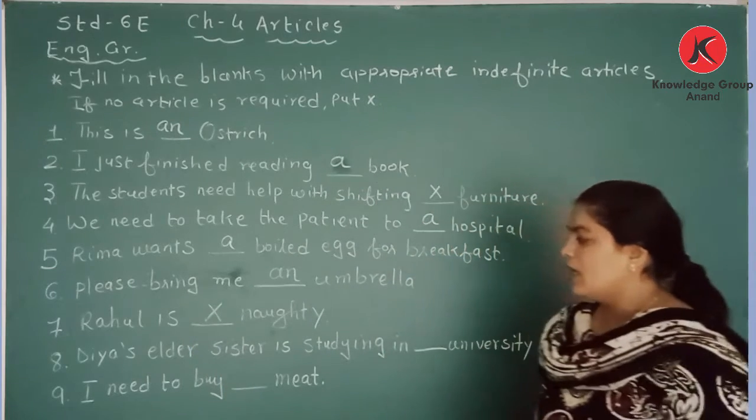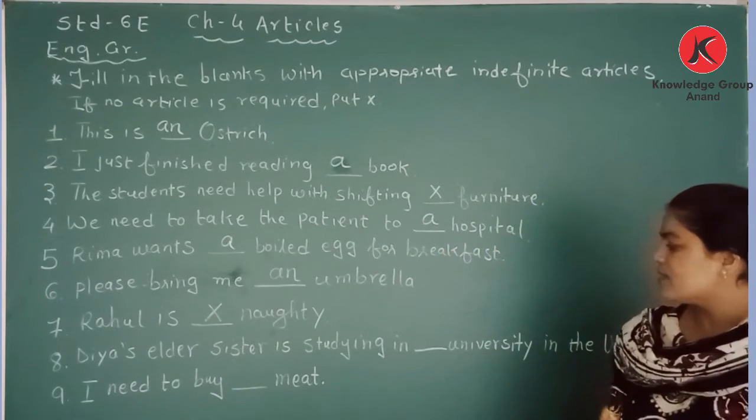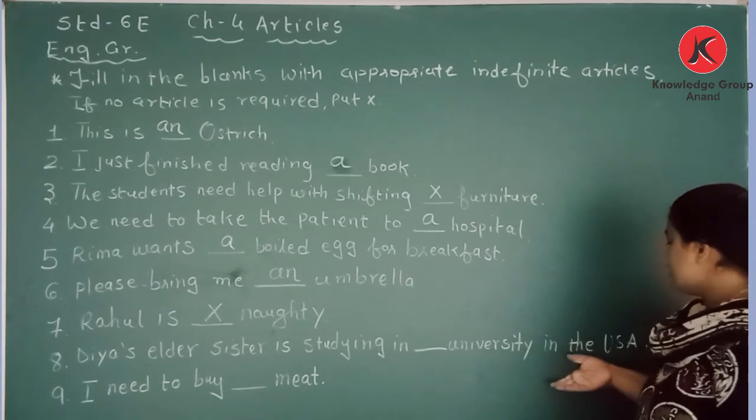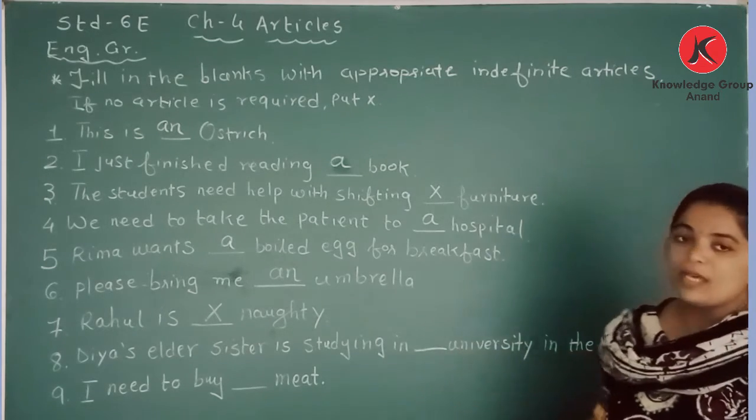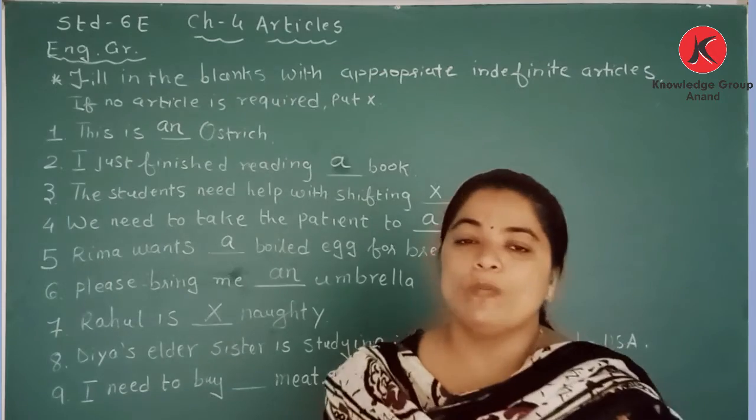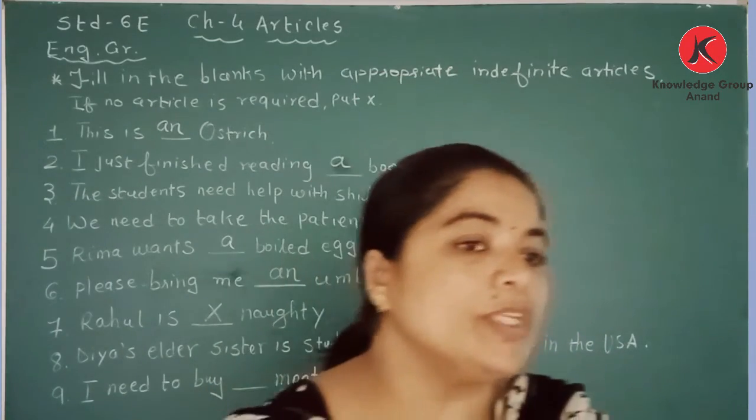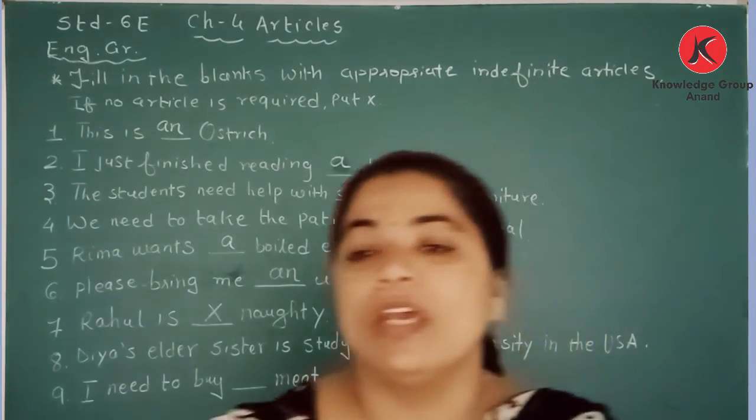Dia's elder sister is studying in dash university in the US. Here U is there, but some vowels have a consonant sound. Dear students, listen to me carefully.